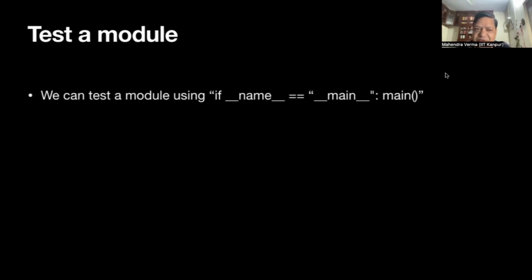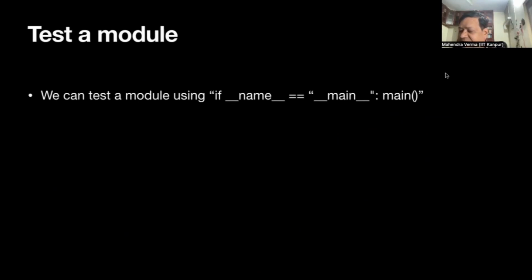Next, we can test a module without import. Okay, so I create a module, but it may be a large module. So there are some functions I want to test without importing it in a bigger program. So how do I test it? So this is the tricky part. Okay, this you should see.